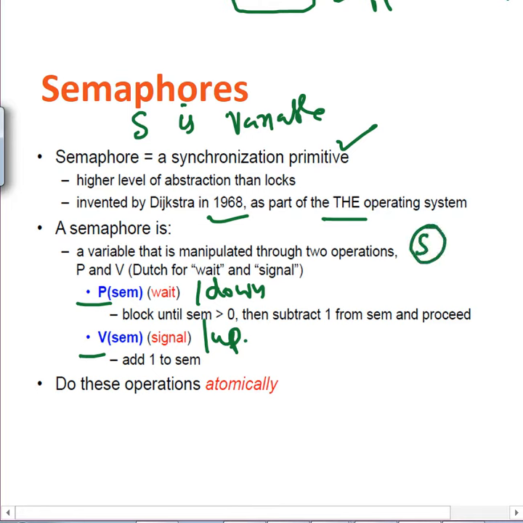These two operations are done atomically. Inside they may have a lot of steps, but they are done atomically. Atomically means that we can't interrupt that. If we have started the P operation, it is done fully. Even if it's preempted, it is still done fully. So you can't actually preempt it and do something else.